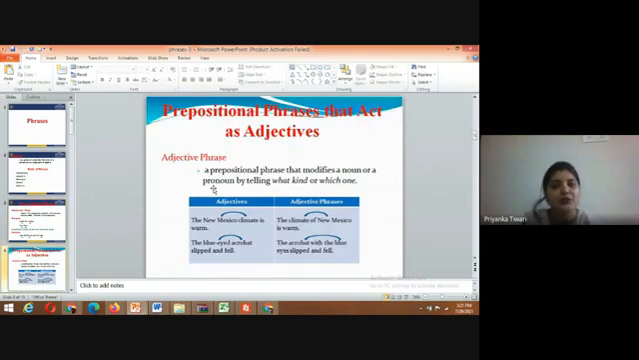Then, adjectives and adjective phrases. The New Mexico climate is warm. The blue-eyed acrobat slipped and fell. The climate of New Mexico is warm. The acrobat with the blue eyes slipped and fell. An adjective phrase is a prepositional phrase that modifies a noun or a pronoun by telling what kind or which one.